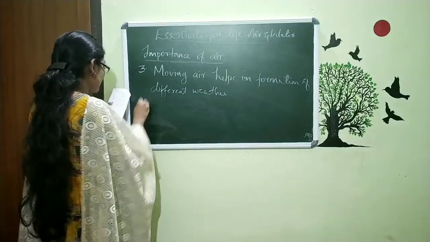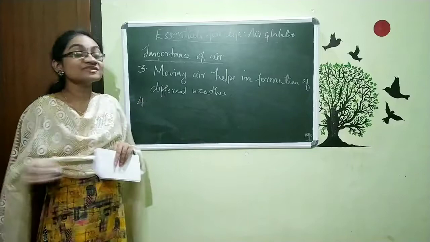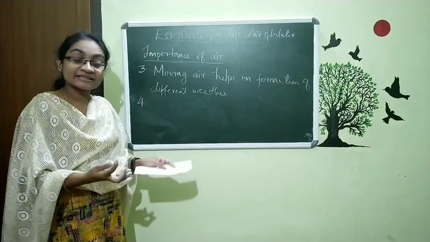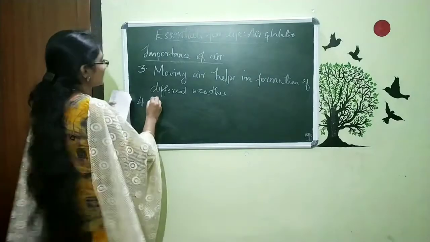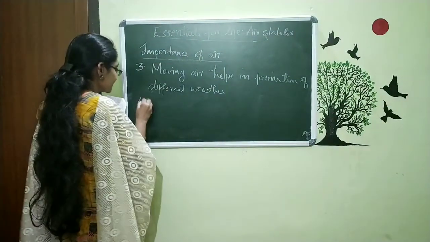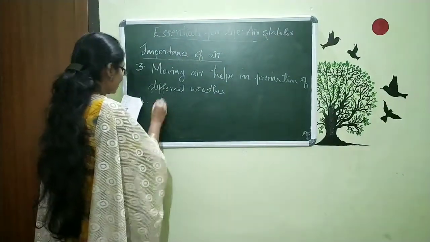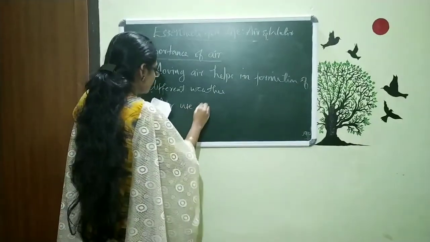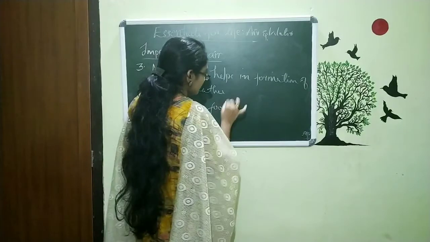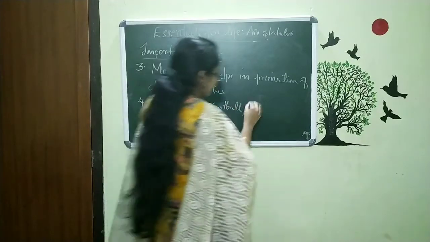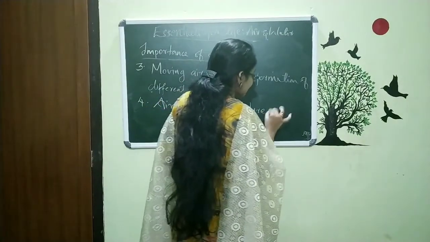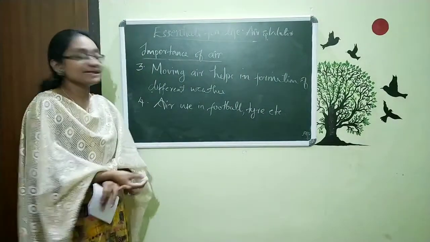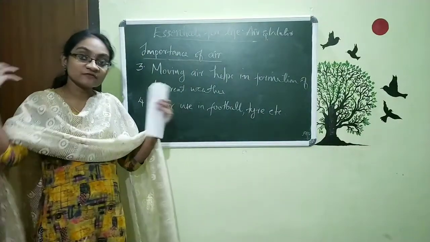And the fourth point is this, we are using air in football, tires and all. So that is the fourth importance. We can use air in football, tire, etc. We know that within these tires and footballs, we are filling air.